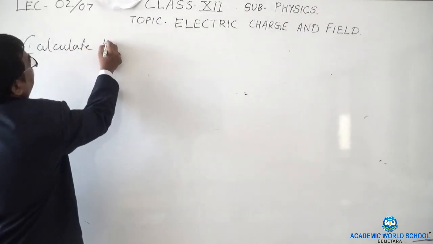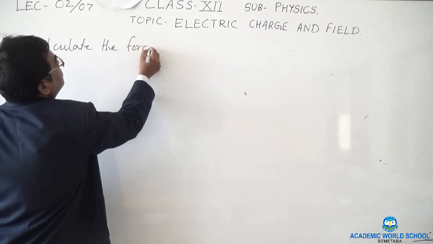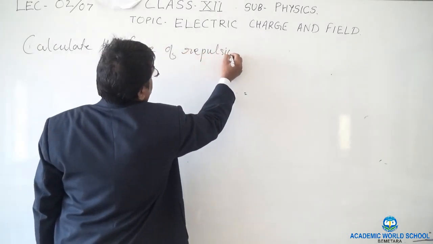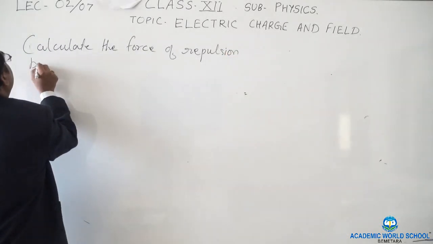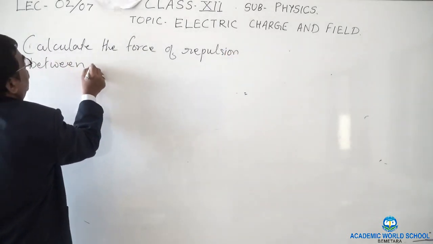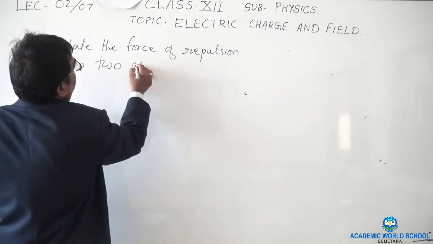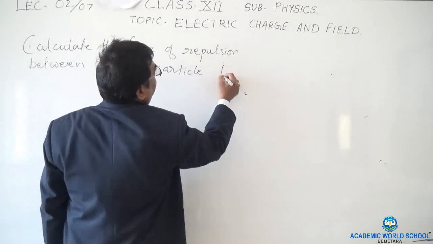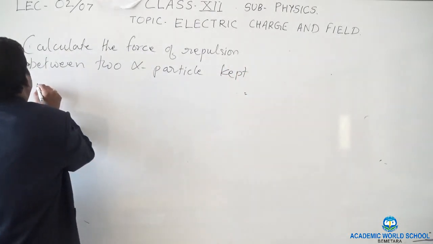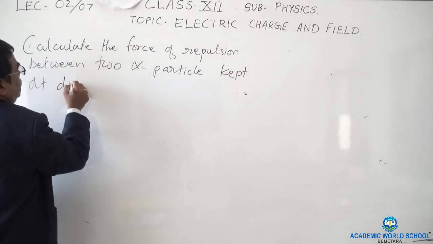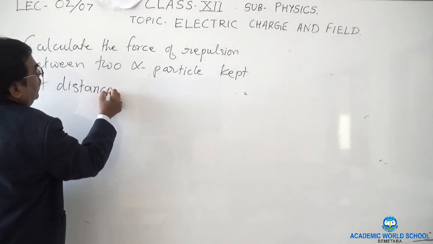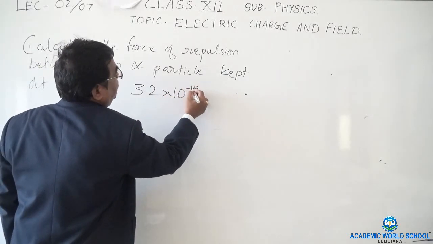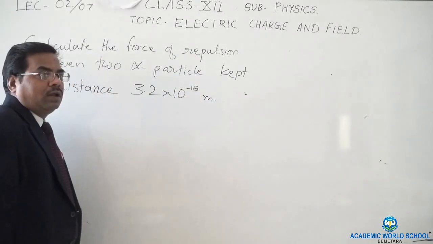Calculate the force of repulsion between two alpha particles kept at distance 3.2 into 10 to the power minus 15 meter.